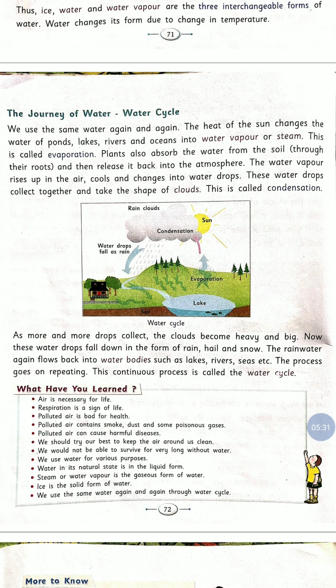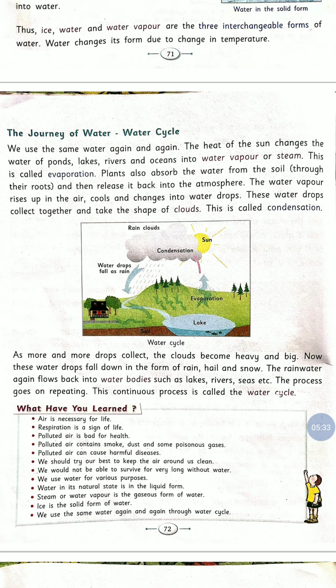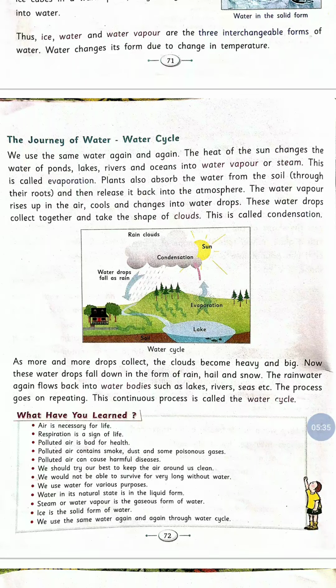This continuous process is called the water cycle. So this is the journey of water. You have seen. I hope you understand, my dear children.